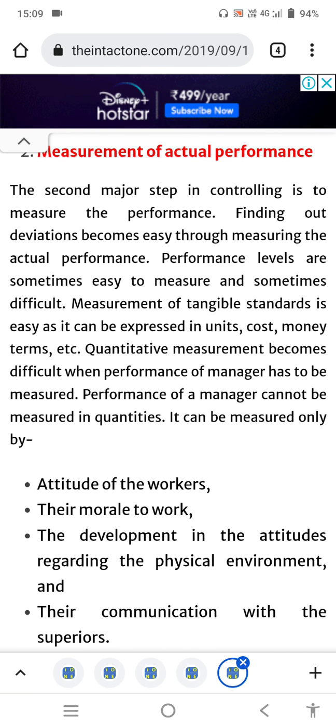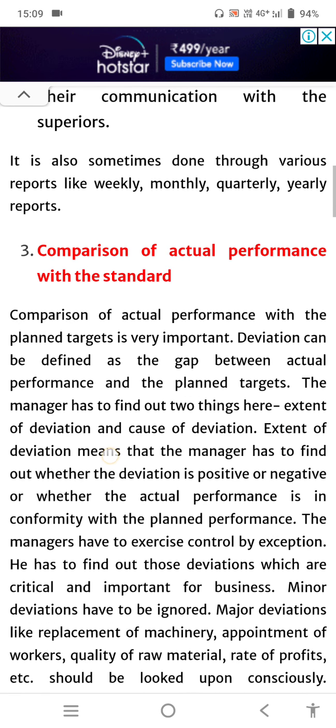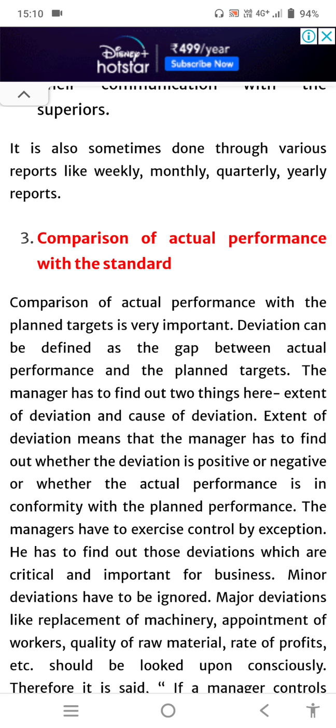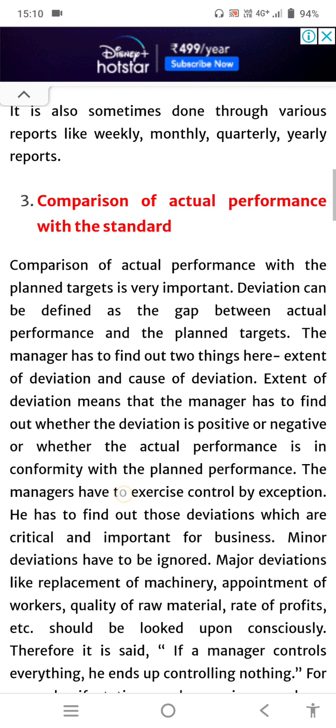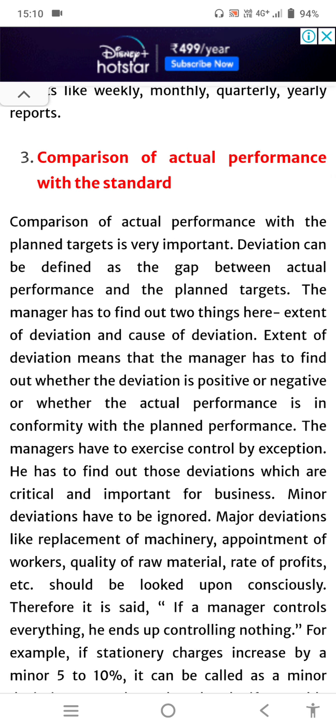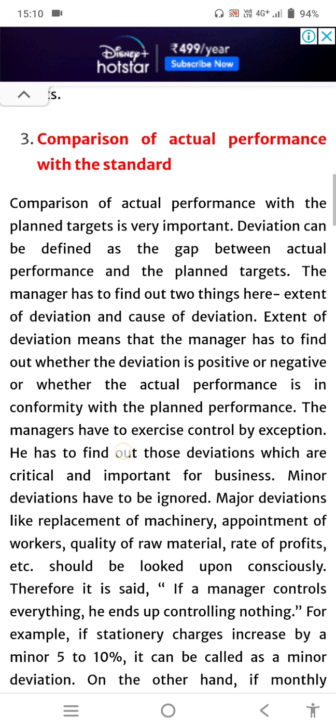We have to see where the fault is, and that fault we have to rectify. After measuring the actual performance, we have to compare it with the standard. Suppose our standard is 10 quintal per month and our actual performance is 8 quintal of production this month. So we are comparing the actual performance with the standard.